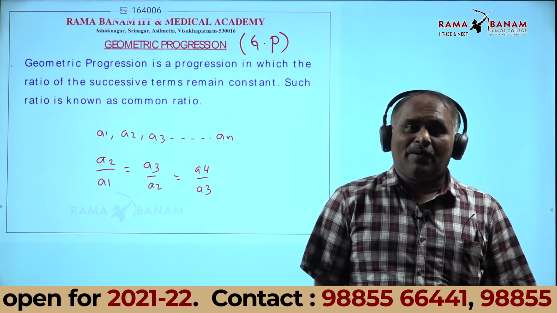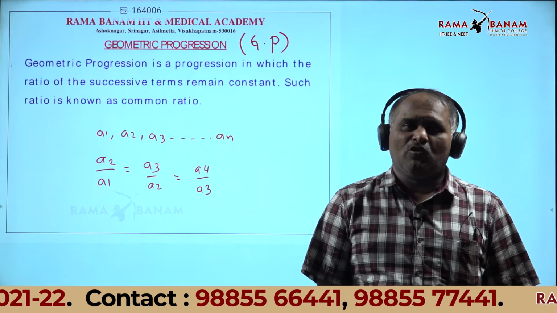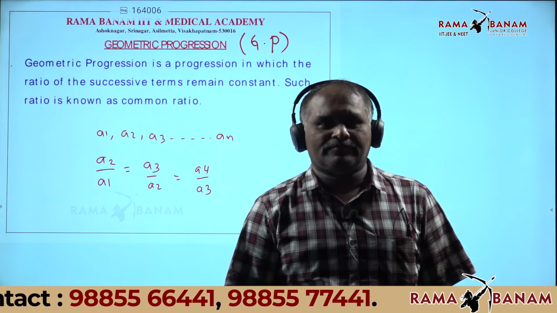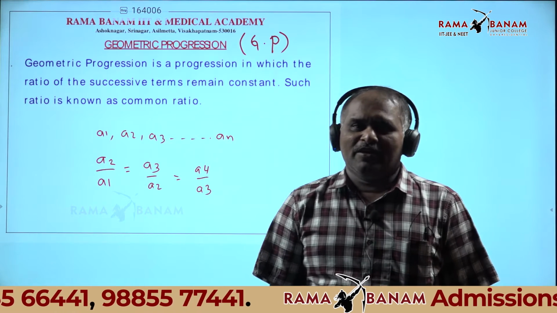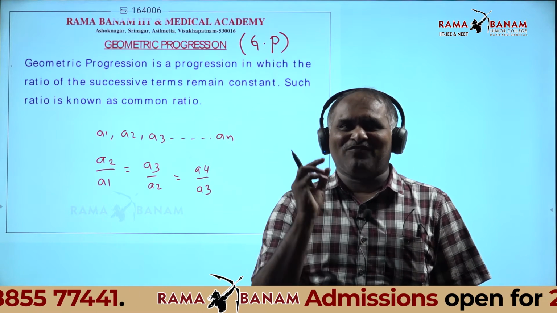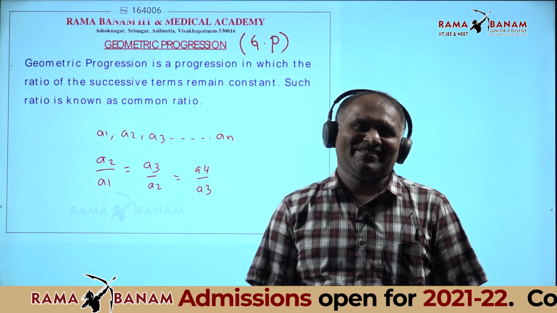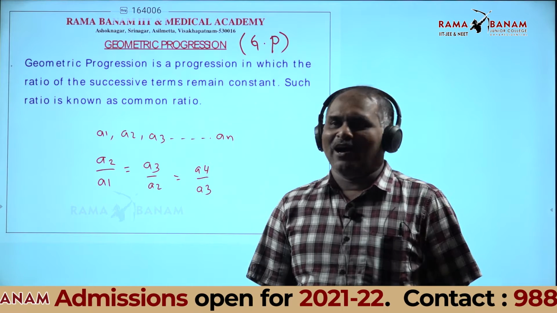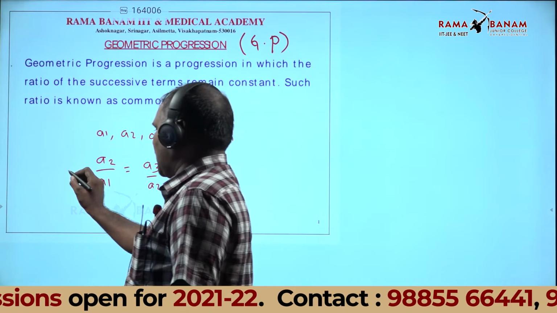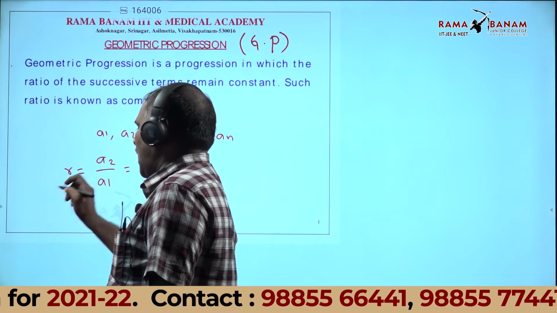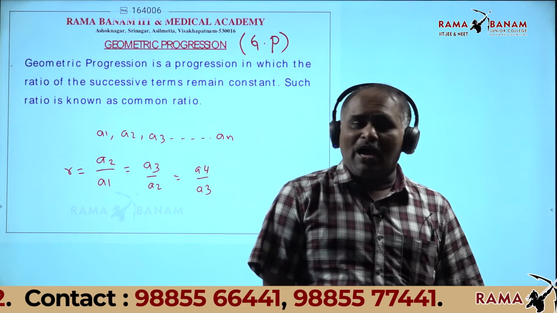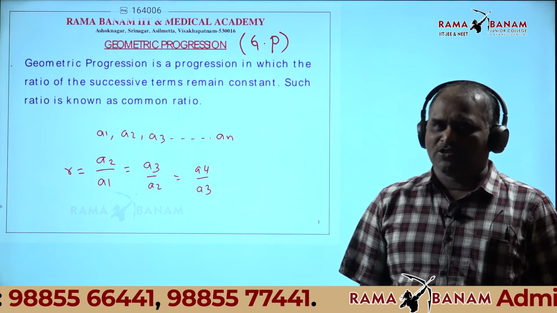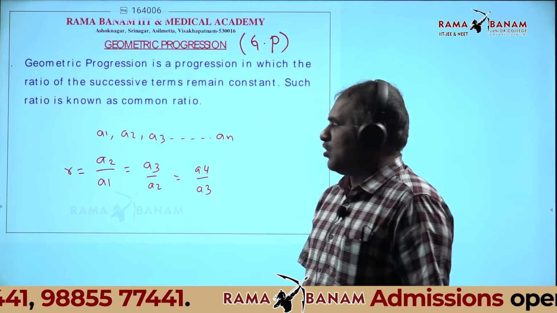For the common ratio, what is the first letter? Ratio, what is the first letter in English? R. Therefore, that is the representation R. R is called the common ratio.